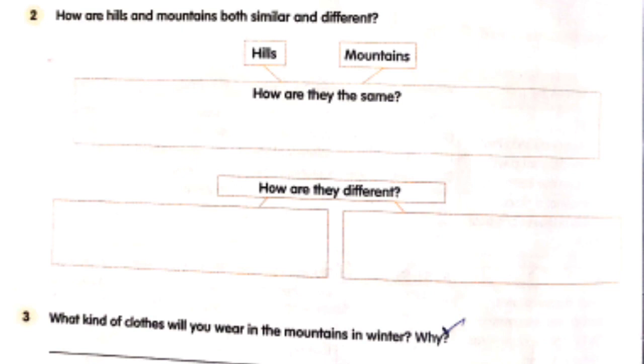Question number 2. How are hills and mountains both similar and different? Here you will write the differences and the similarities between hills and mountains. Question number 3. What kind of clothes will you wear in the mountains in winter? Why? Obviously in the winter season, how would the climate be? The weather would be extremely cold. So which kind of clothes will you wear? You will write your answer here.